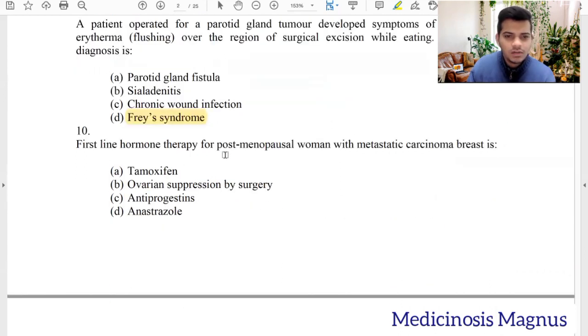So the first line hormone therapy for postmenopausal women with metastatic breast cancer. So they are asking about metastatic breast cancer in postmenopausal women. So usually anti-estrogens are preferred, this is anastrozole.